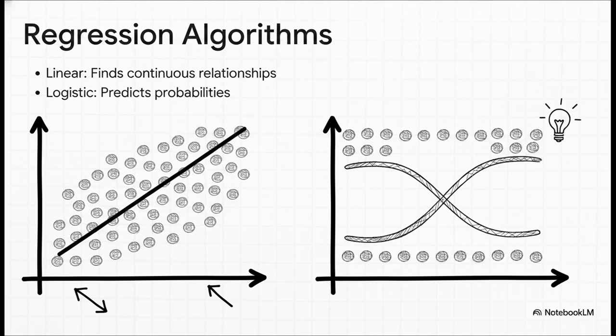Pretty simple, right? But if you need to classify something, you use logistic regression. This cleverly bends that straight line into an S-shaped sigmoid curve to predict probabilities. So for example, rather than a straight line, it might predict there's an 80% likelihood of someone being a specific gender based on their height and weight.